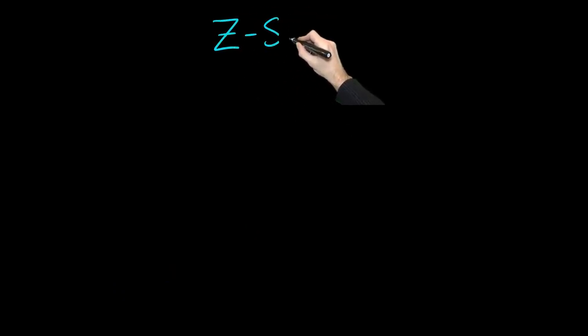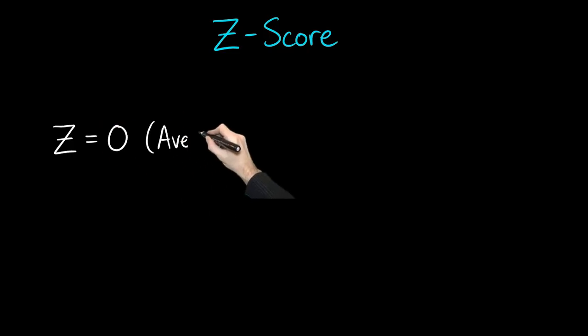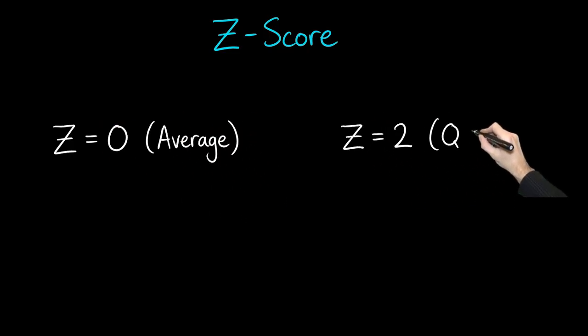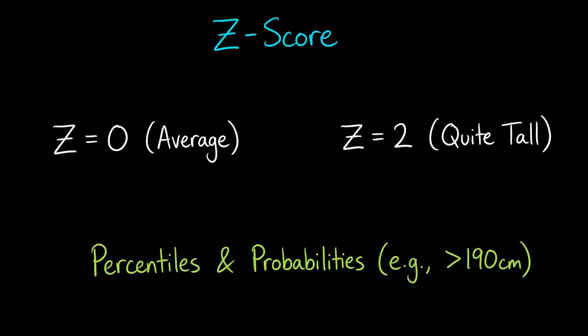Another powerful idea is the z-score. A z-score tells you how many standard deviations above or below average a person is. A z-score of 0 means average. A z-score of 2 means quite tall relative to that group. This lets us talk about percentiles and probabilities, like how rare it is to be taller than 190 centimeters.